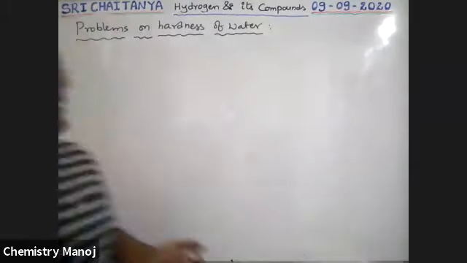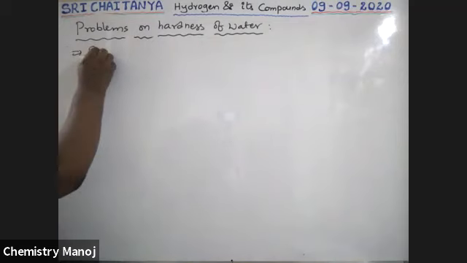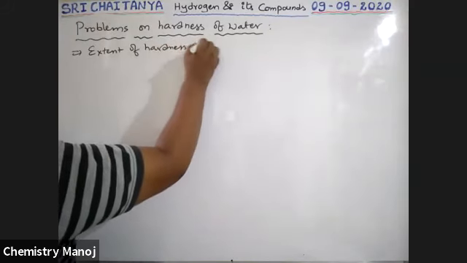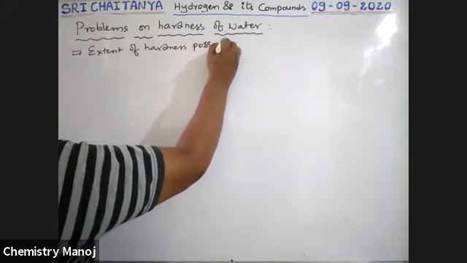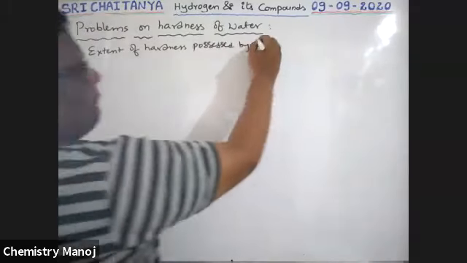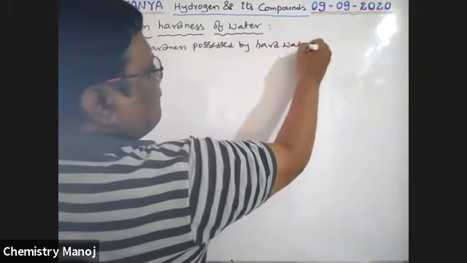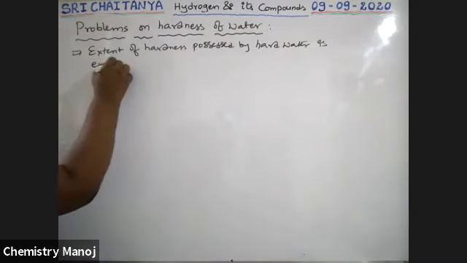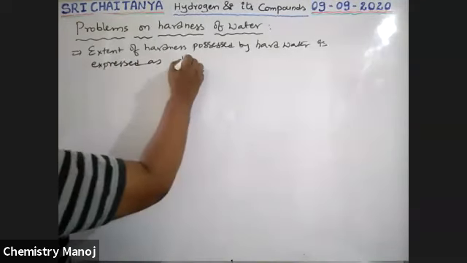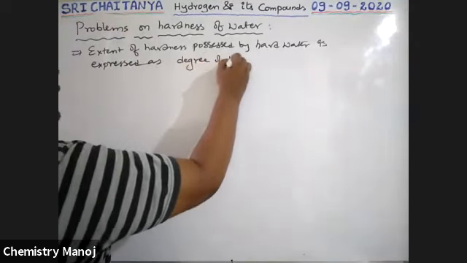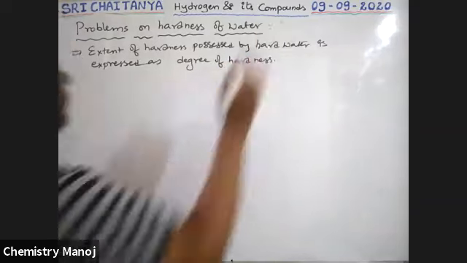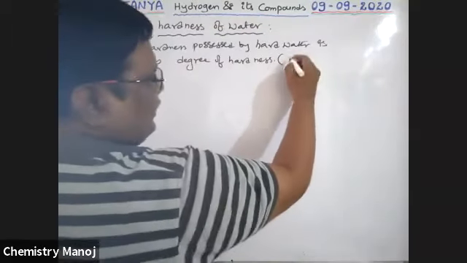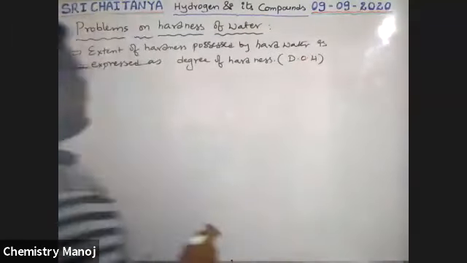That extent of hardness possessed by hard water is expressed as degree of hardness. For my convenience, I am taking a shortcut for degree of hardness.